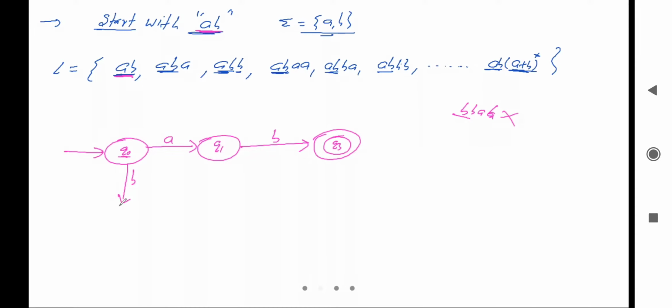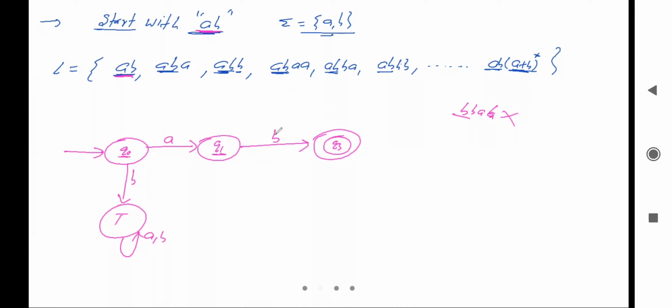After that, on the trap state, anything coming, either A or B, will go to the trap state, meaning it will not accept any string which starts with B.